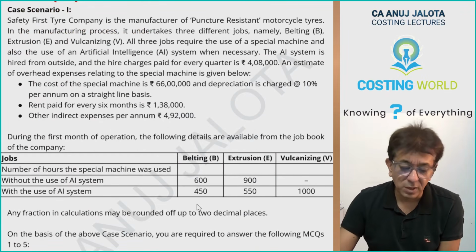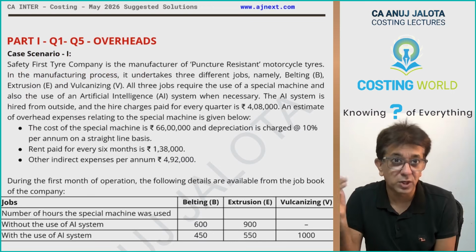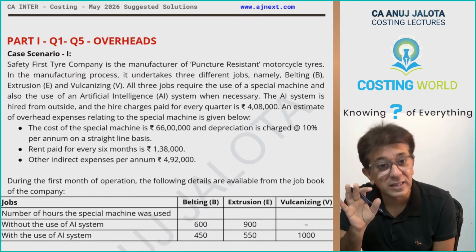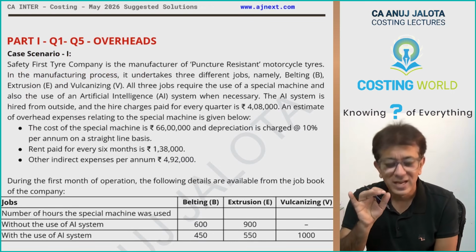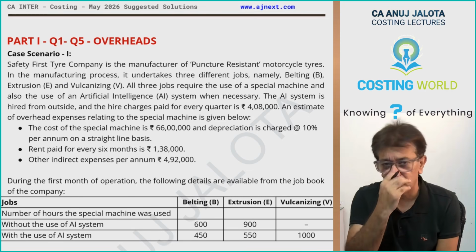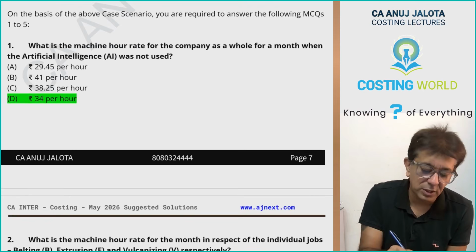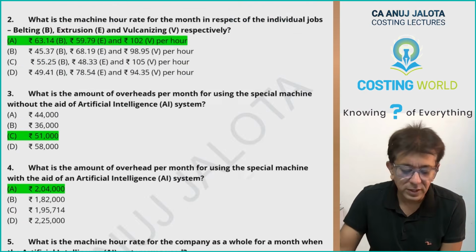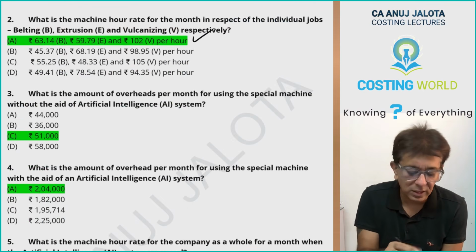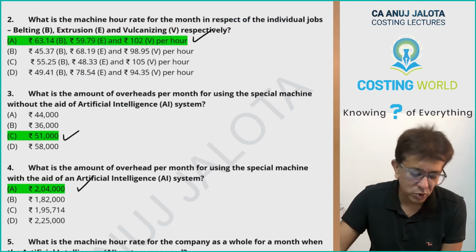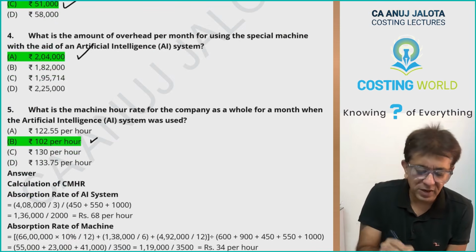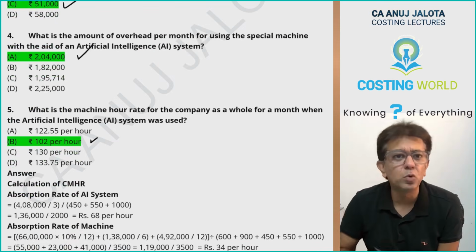You all have done a similar question. If you had done a question like this in your class, only then I think this question was manageable, else it was not manageable. You have to find out CMHR. So the answers over here: part 1 was 34 per hour, part 2 in this case was this one, part 3 was 51,000, part 4 was 2,04,000 and part 5 was 102 per hour.